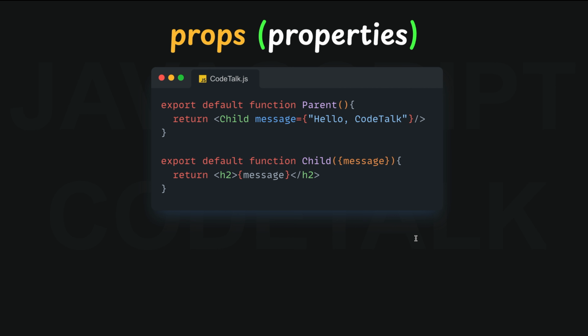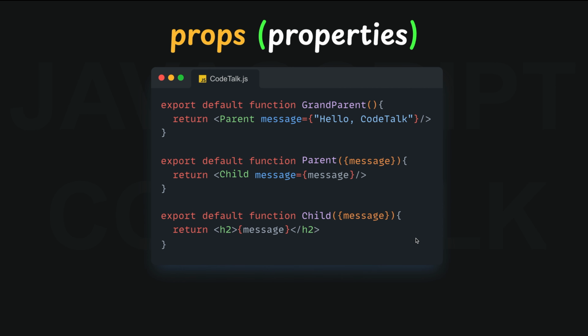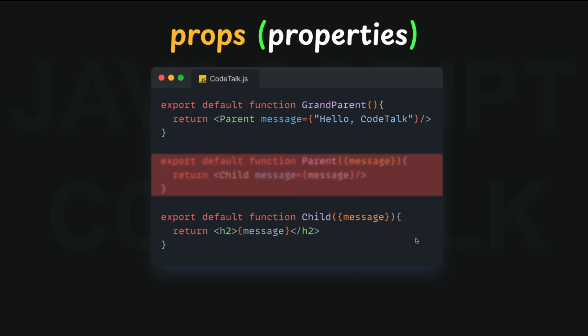It is simple and powerful, but there's a catch. What if you want to pass data from a grandparent to a child component even if the parent component doesn't need it? This is called prop drilling. It can get messy in large apps, especially when data needs to go deep into the component tree.